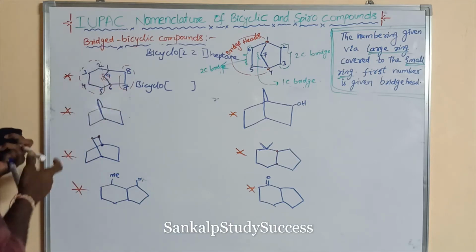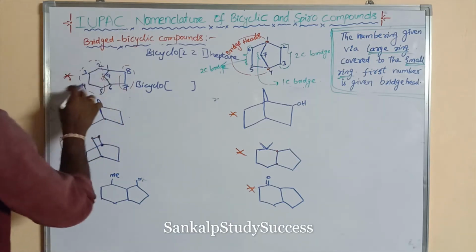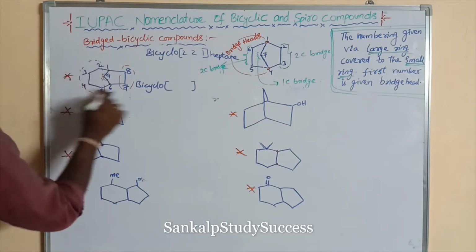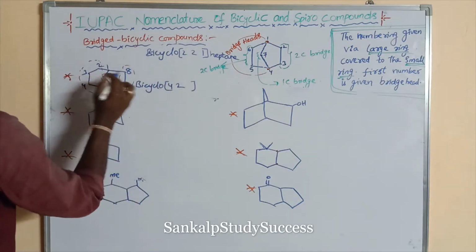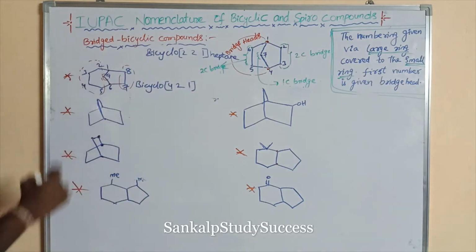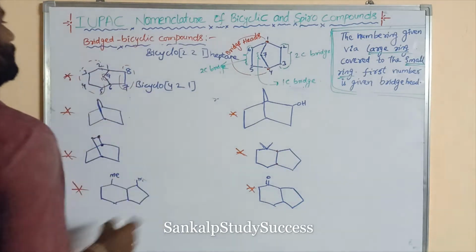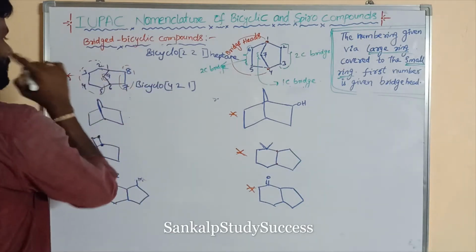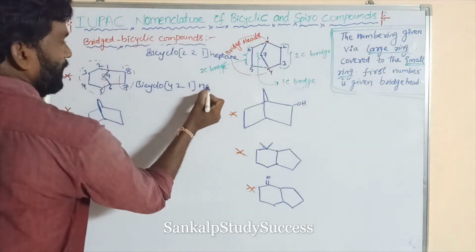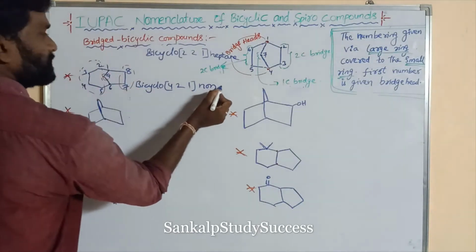So total, this is the large one, how many bridged carbons? 4. This contains 2 bridged carbons. This is 1 bridged carbon. Bicyclo 4, 2, 1. So total how many carbons are present in the bicyclic? 9. Nonane. So all are single bonds.